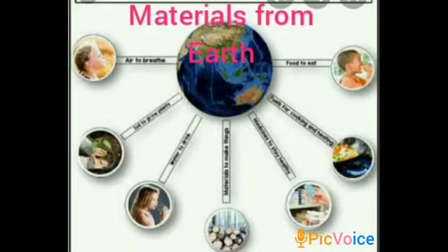Isn't it, children? Then many of the things we use every day are made with materials. From where do we get these materials, children? Yes, from the earth. Among these materials are clay, stone, metals and glass.